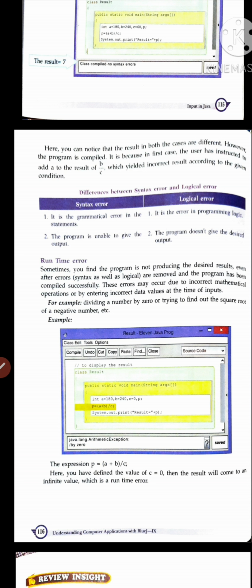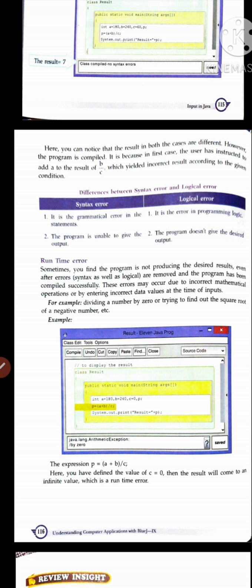We have removed everything, but when we run it, we get some error. Then that is a runtime error. If you divide a number by 0, according to you the result is infinity. But according to the computer, it would have to work infinite times. Then you get a runtime error.